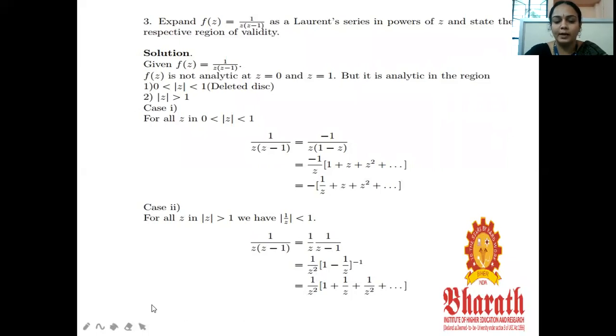So 1 by z square into 1 minus x whole power minus 1 is 1 plus x plus x square etc. In the place of x, we have 1 by z. So we can expand the series as 1 by z square of 1 plus 1 by z plus 1 by z square plus etc. So the expansion of 1 by z of z minus 1 in Laurent series consists of two parts. One is mod z is less than 1. Another one is mod z is greater than 1.